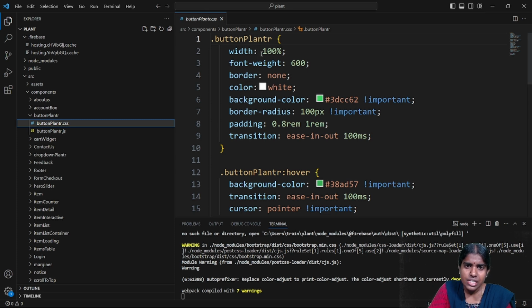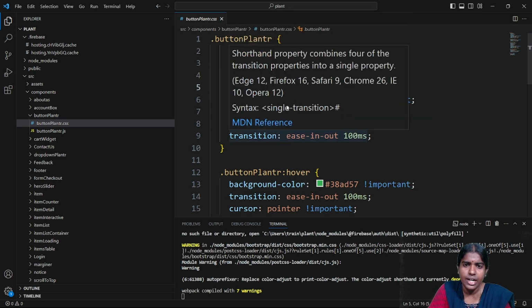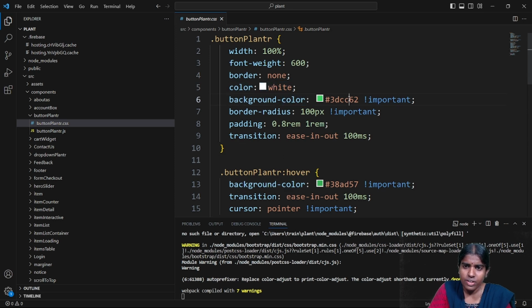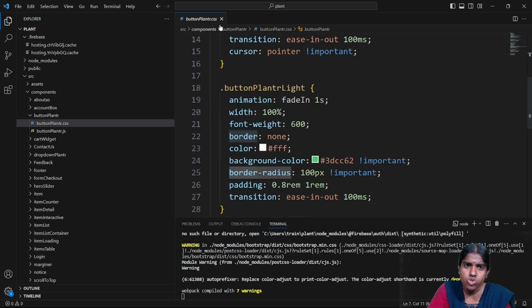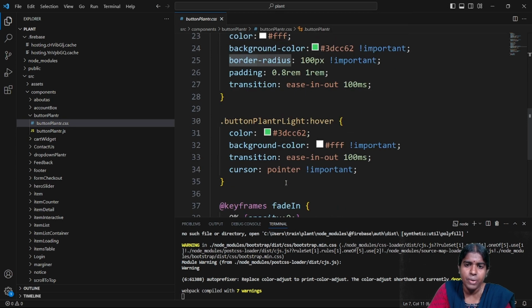So inside my cascaded style sheet, I have some width. Clear with this? So I'm going to provide some width. For example, width I'm mentioning here as 100%, and font weight. Whatever is the font weight, I'm giving here as 600, and border color. If I want to mention some border, I'm just giving here as none, and color I'm mentioning here as white color, and background color. Whatever is the background color, border radius. So all these are the different types of styling elements. So what is the use of cascaded style sheet? Whenever I want to add some styling elements to different types of HTML pages, I can go for this cascaded style sheet.